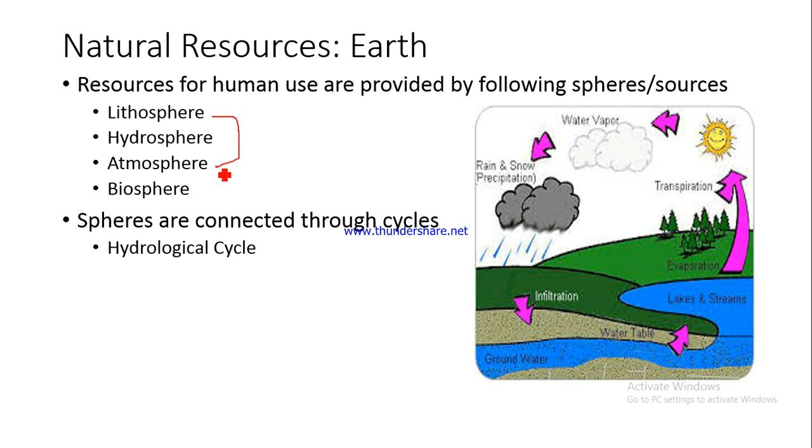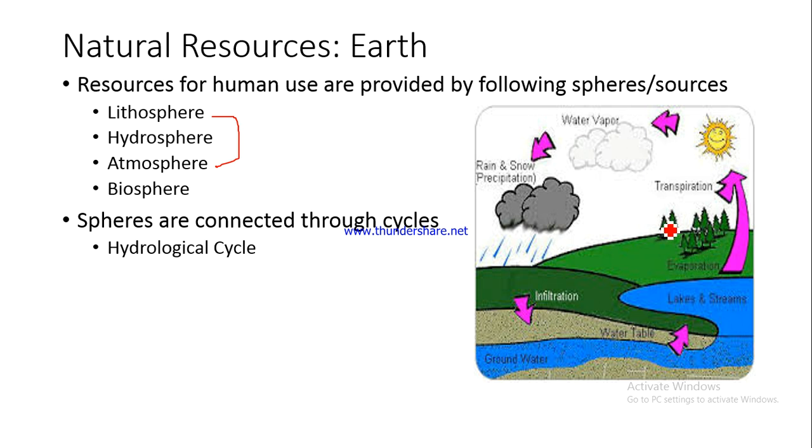You might have read about this. The hydrological cycle is also known as the water cycle. Absolutely correct. You might be knowing about this already. If you look at the hydrological cycle, this is a water body here. From the water body, the water gets evaporated. Then there are plants. This vegetation is also there.